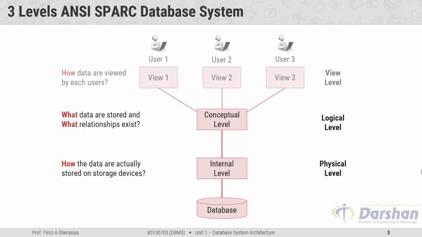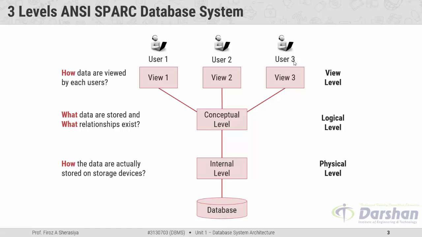Database constraints and security are also implemented in this level, and this level is maintained by the DBA, that is, the Database Administrator. Next, moving further, the view level, which is also known as the external level. This view level always describes how the data is viewed by each user. Here we have more than one view, that is, view 1 as per user 1, view 2 as per user 2, view 3 as per user 3. So the external level only shows the relevant database content to the user in the form of views and hides the rest of the data. So different users can see the database as a different view as per their requirement.